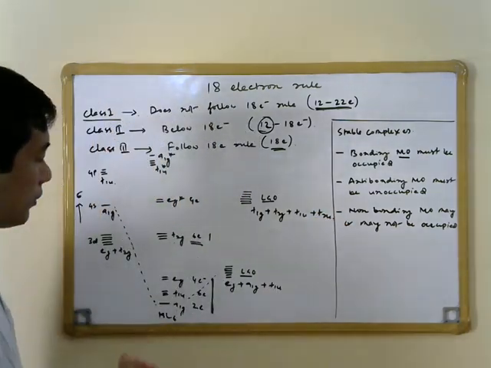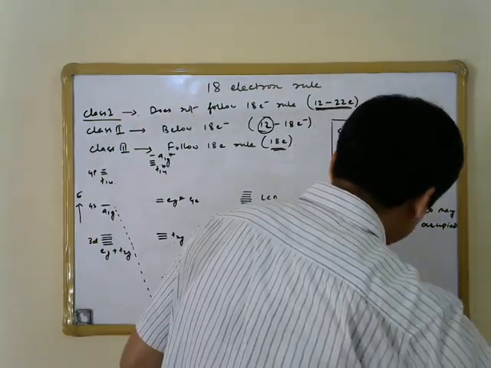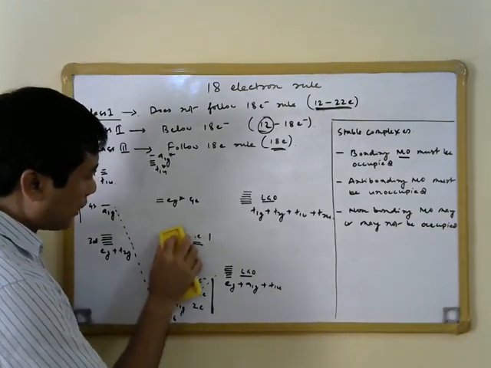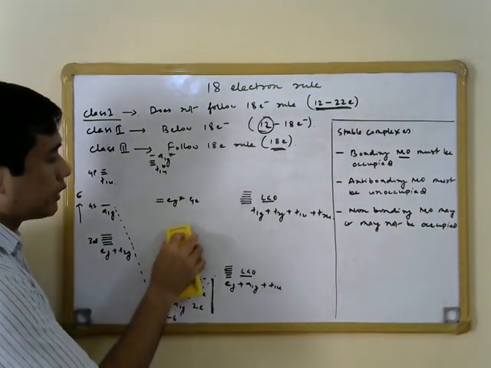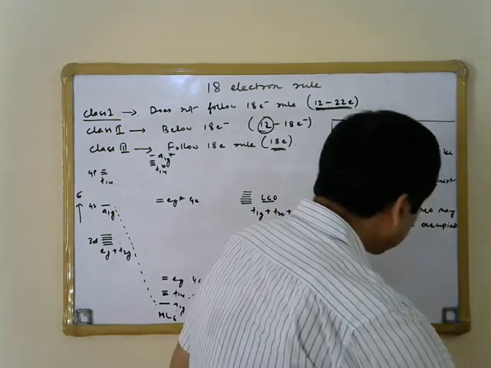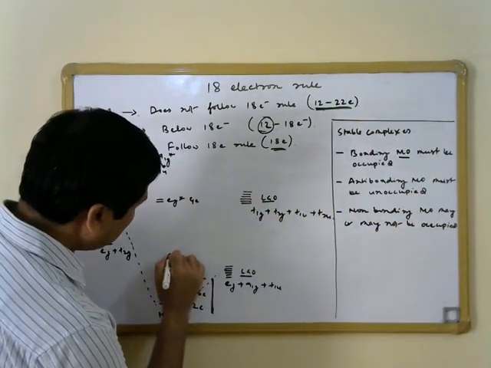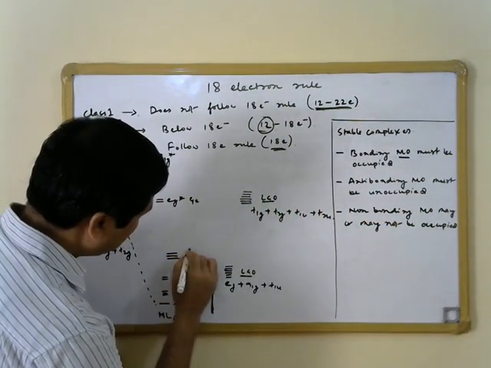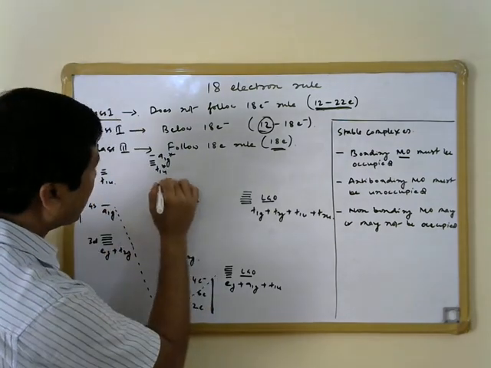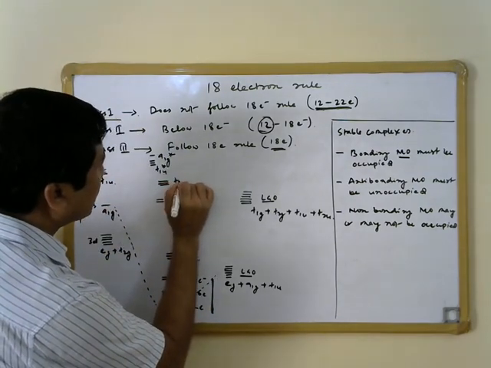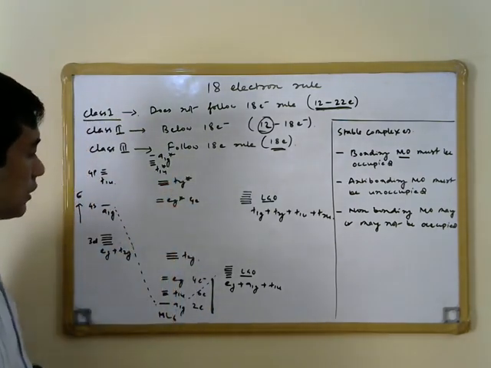When the pi bond is formed, the t2g is no longer non-bonding in nature; instead the t2g molecular orbital is bonding here, and we will also have t2g star somewhere over here.